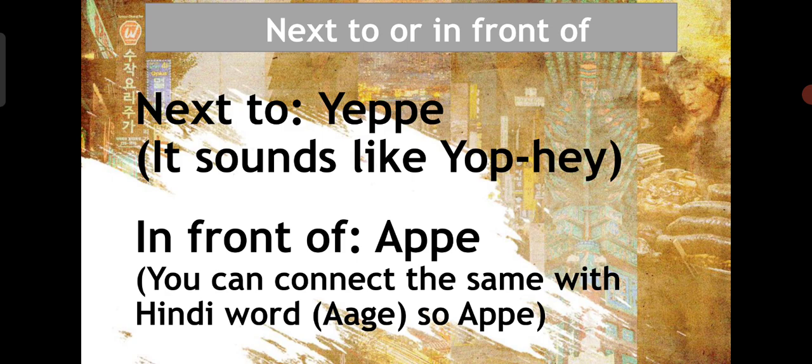So if you are Indian, you can connect the word ape with our Hindi word आगे. So in front of means ape. Repeat after me from the start. Next to, yape. In front of, ape. Got it?